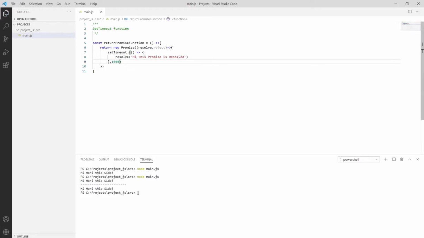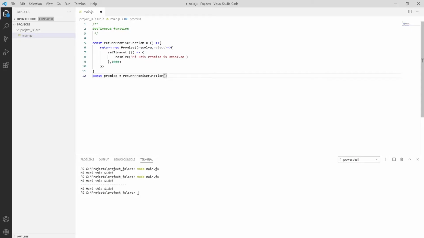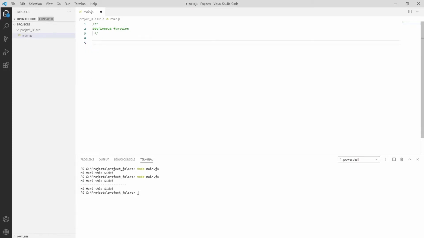And you can also put some condition over here. So let me put promise equal to return promise. Based on the condition we can also put a reject state and all this. So let us describe it with a very quick example. I'm printing two lines. So console.log, hi, this is the first line of code,